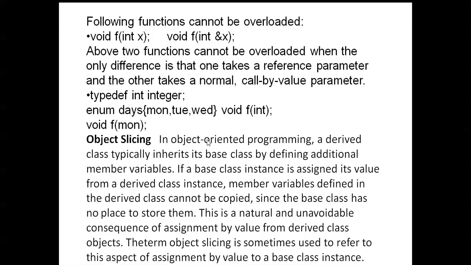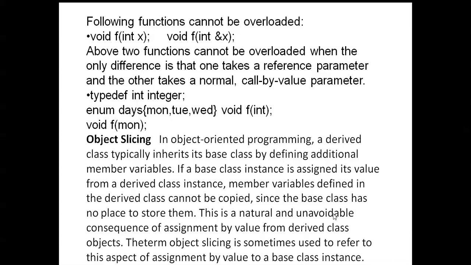Object slicing. In object-oriented programming, a derived class typically inherits its base class by defining additional member variables. If a base class instance is assigned its value from a derived class instance, member variables defined in the derived class cannot be copied, since the base class has no place to store them.